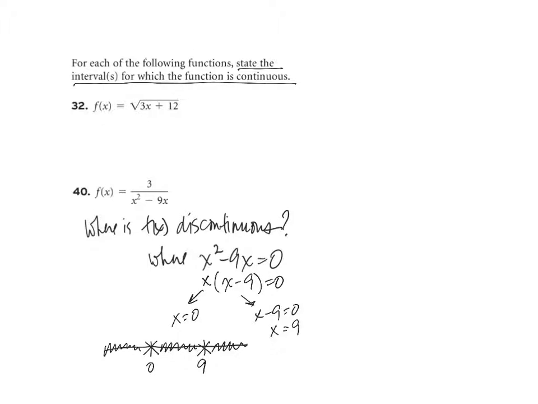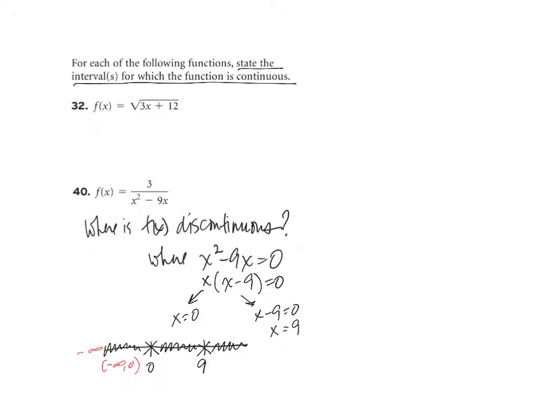I've identified where it's discontinuous. In fact, it has a vertical asymptote at 0 and a vertical asymptote at 9. Everywhere else, the separate pieces it's broken into, those pieces, if I look at them separately, are each continuous. So the intervals that we're talking about here are negative infinity to 0, right?